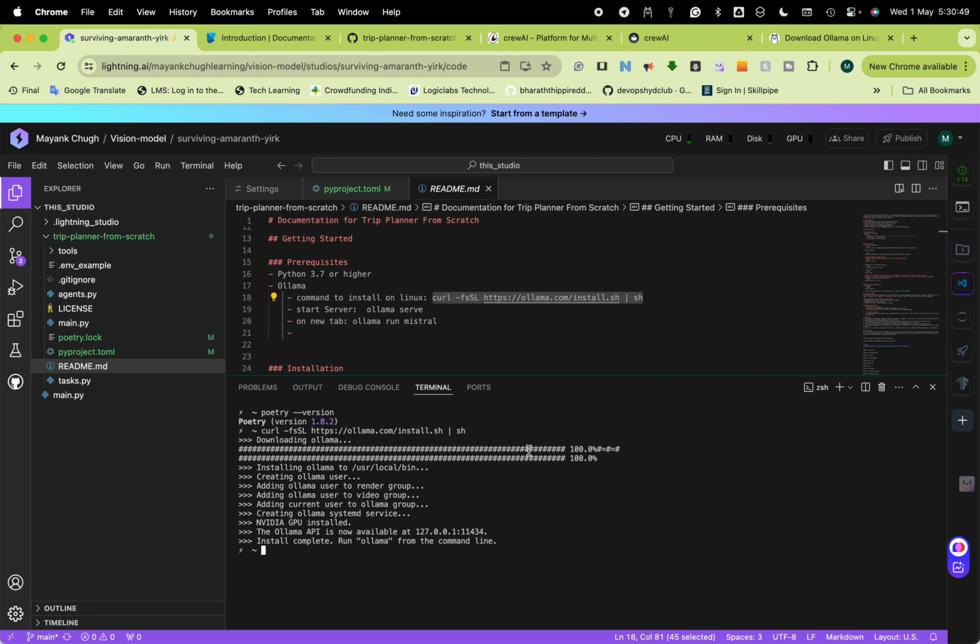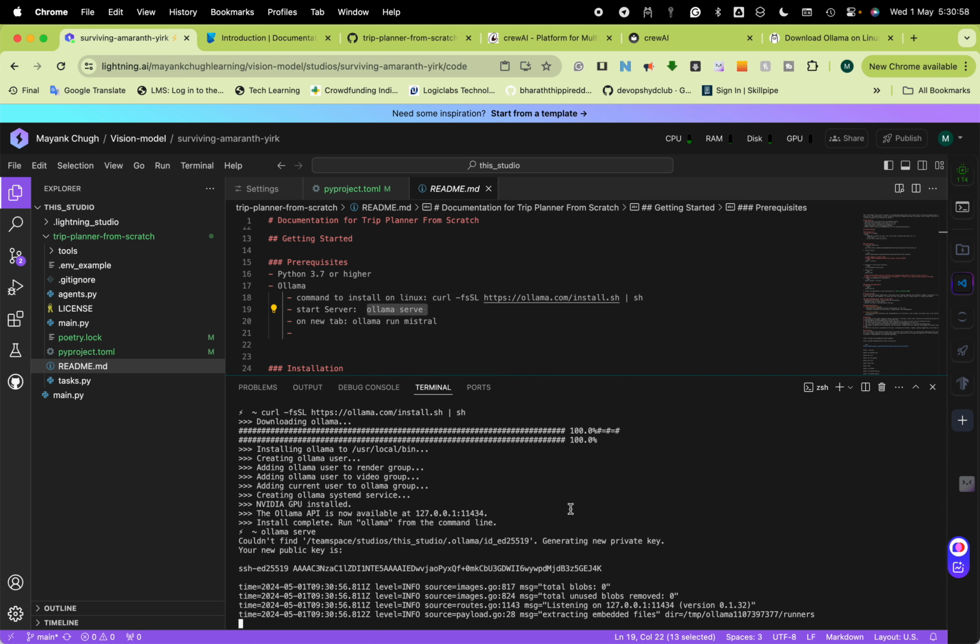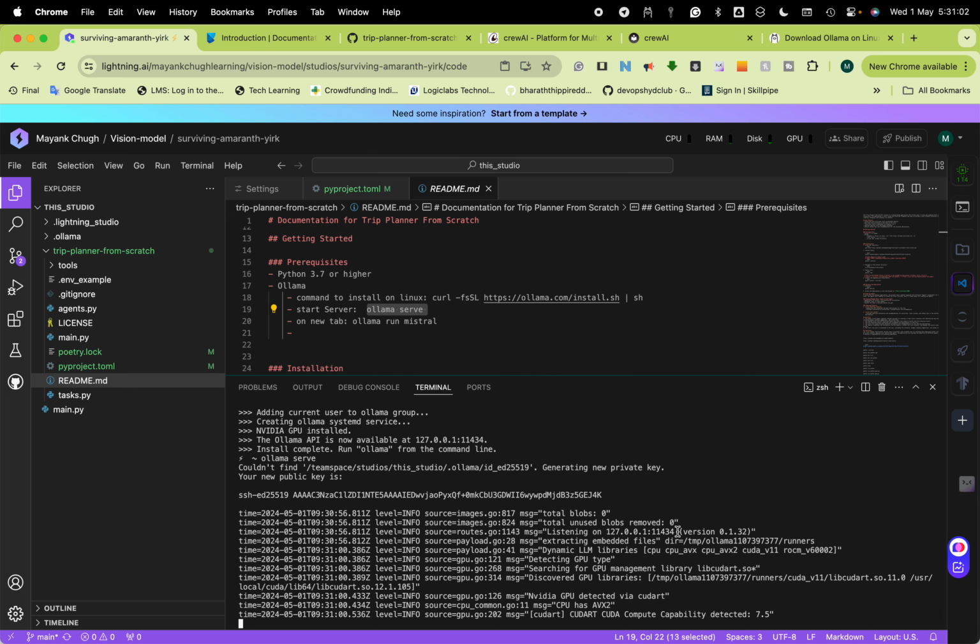In your local machine there is no need to start the server, but on a Linux type of machine you have to start the server. So now my Ollama is running, and it runs on the local server, port number 11434.